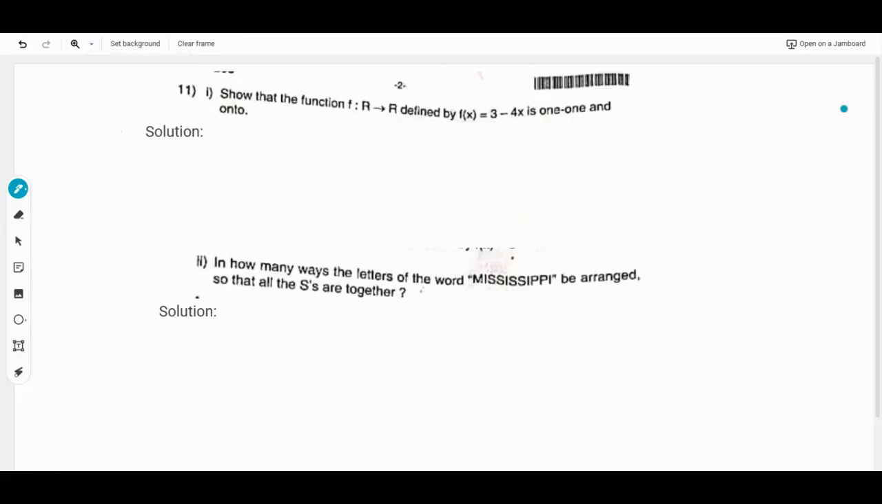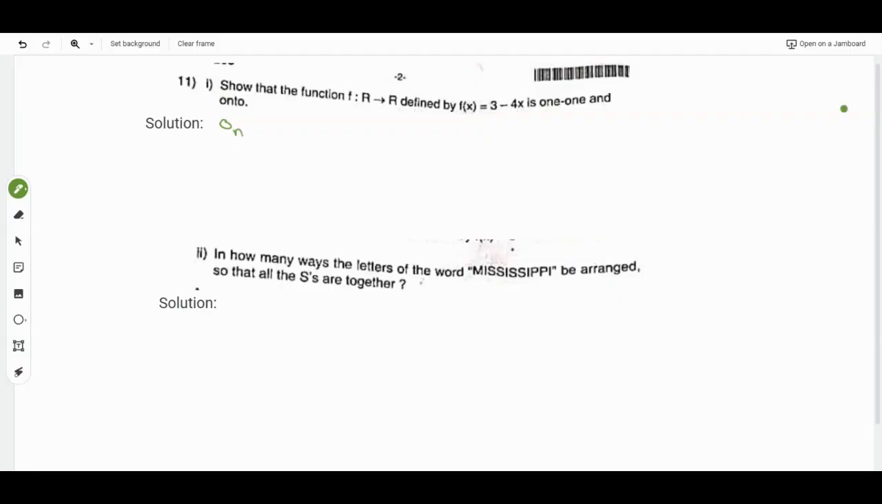Moving on to the next question, we have question number 11. Show that the function f from R to R defined by f of x equals 3 minus 4x is one-one and onto. So how to prove it one-one and onto? Here we'll prove first one-one. So how to prove one-one?